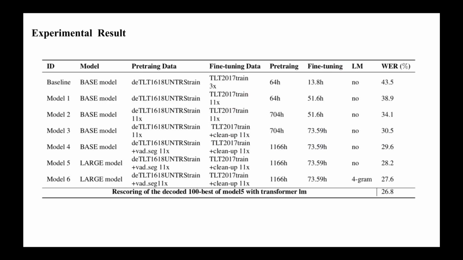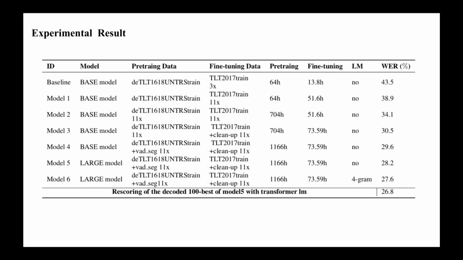To ensure that there is enough available pre-training data, we combined the original segments and the segments from the VAD model to obtain 106 hours of data, and used 11-fold data augmentation to obtain around 1166 hours of data. Model 5 is like Model 4, but uses the large model instead of the base model for pre-training, and the WER dropped from 29.6% to 28.2%.